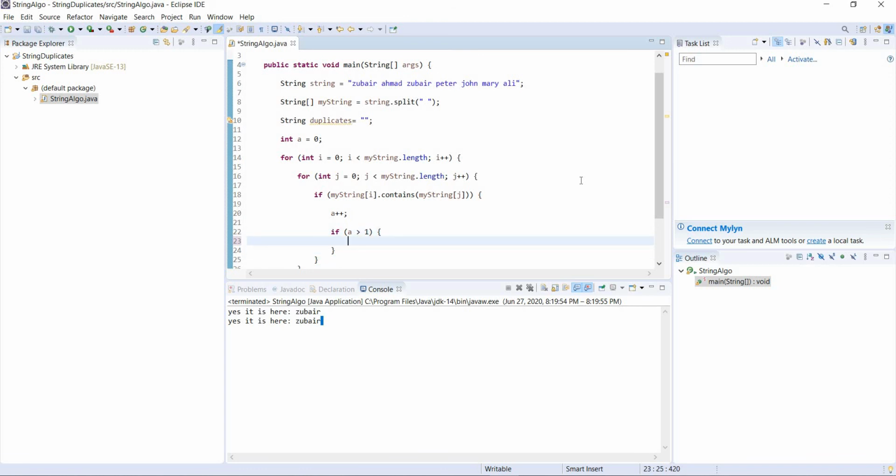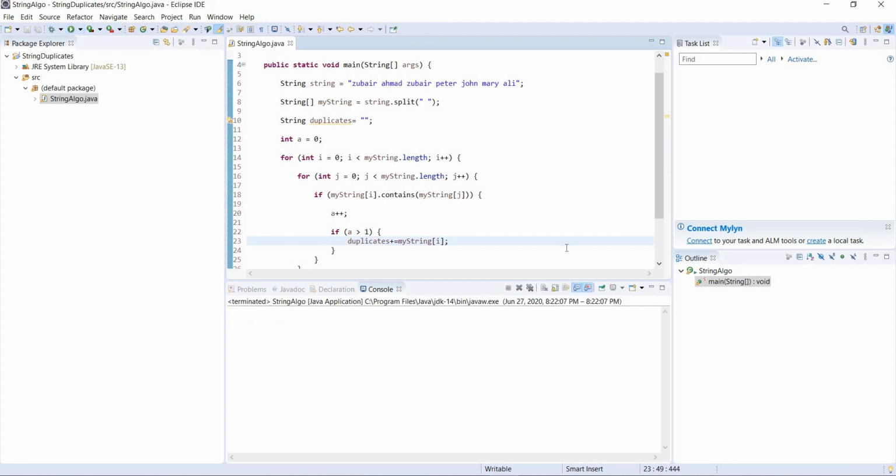How do we assign it? duplicates plus equal my string at I. So instead of printing it, now let's run it.